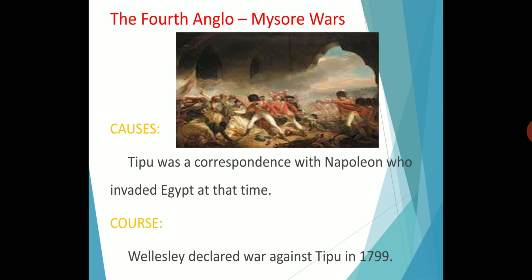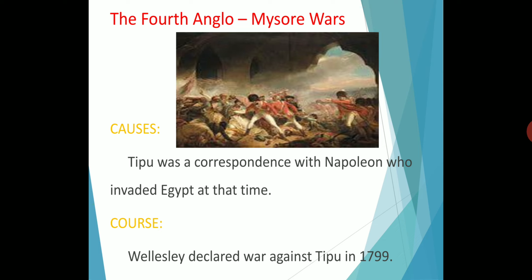As planned, the Bombay army under General Stuart invaded Mysore from the west, and the Madras army was also led by General Arthur Wellesley. Who was the Governor General in that period? Lord Wellesley. And the commander of the army was General Arthur Wellesley. They forced Tipu to retreat to his capital Srirangapattinam.